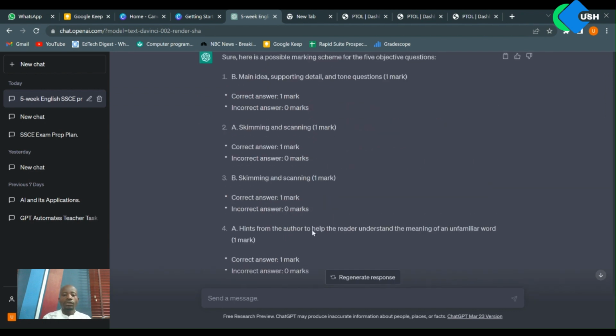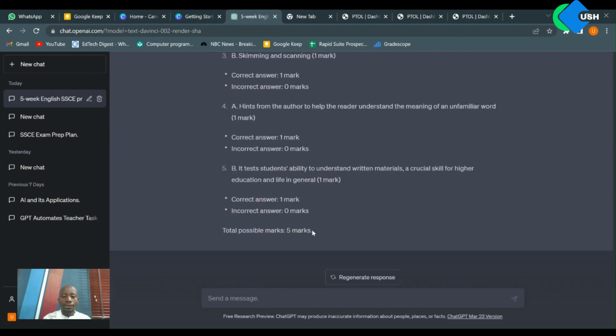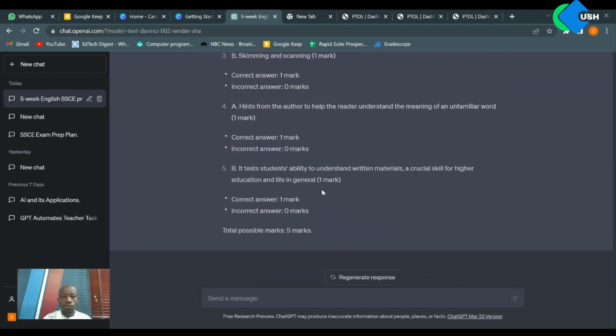So we can use this tool not only to create questions but also to create marking schemes. So think about how much time, how much stress this tool is going to relieve for you in your classroom, to create questions and to create marking schemes for those questions.